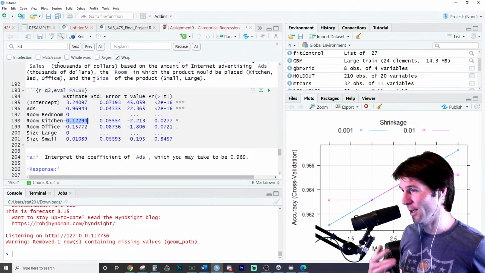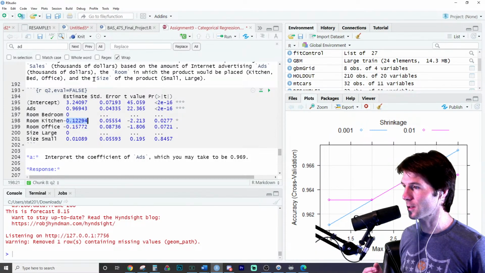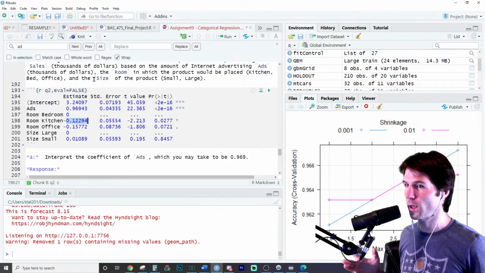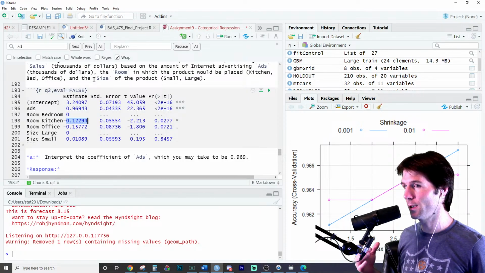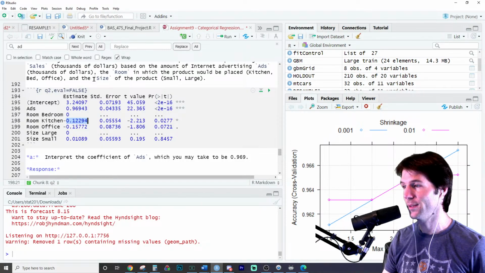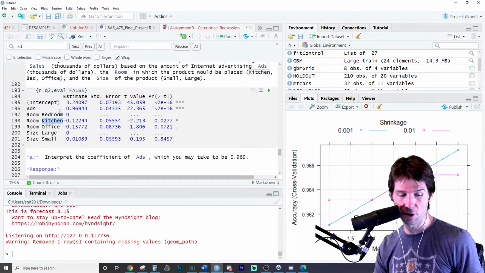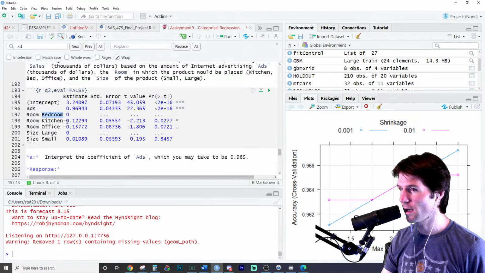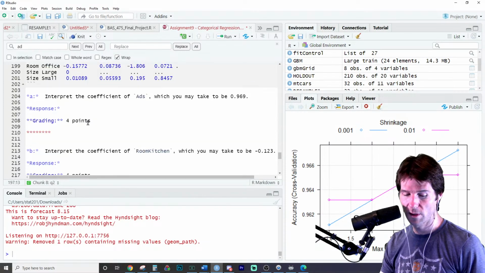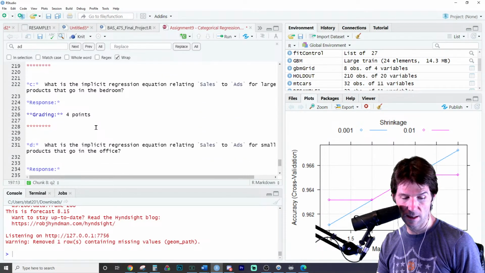But like using our static interpretation, two products that are otherwise identical, but one product is for the bedroom and the other product is for the kitchen. The product that is for the kitchen is expected to have lower sales by $122.94 than the bedroom product. And that's because we compare the indicator to the reference, because this negative is compared to the reference. And I think this basically got it.